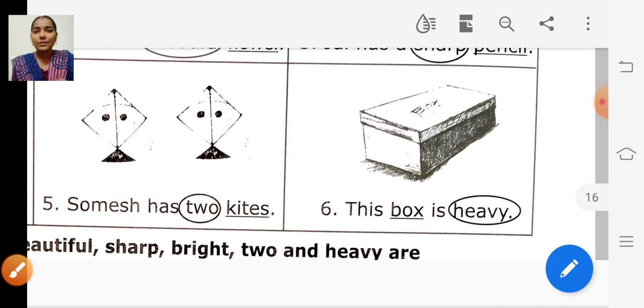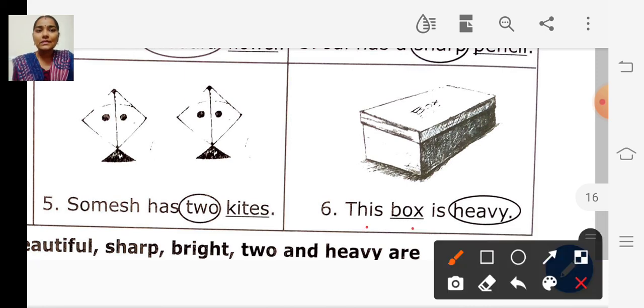And look at the sixth picture. This box is heavy. How is the box? The box is heavy. So the word heavy describes the box. The word heavy is the adjective and the word box is the noun.